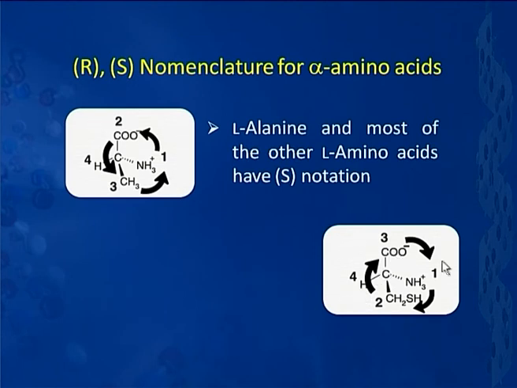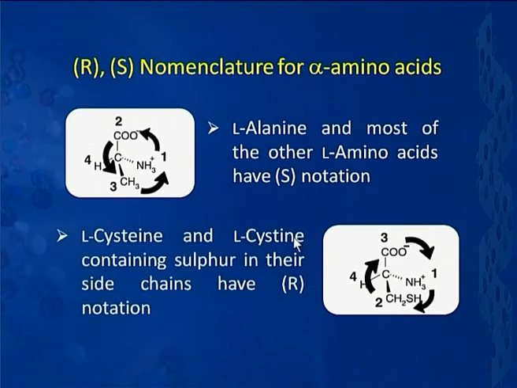So, when I look from the side away from my priority number 4, I find that it is moving clockwise from 1 to 2, 2 to 3, 3 to 1. This is clockwise. So, L-cysteine, containing sulfur in the side chain, has R notation. So, this is the only exception. All other amino acids will have S configuration at the chiral carbon atom.